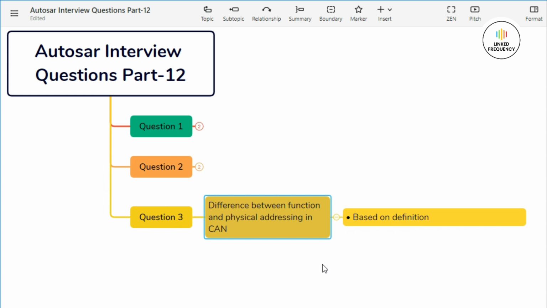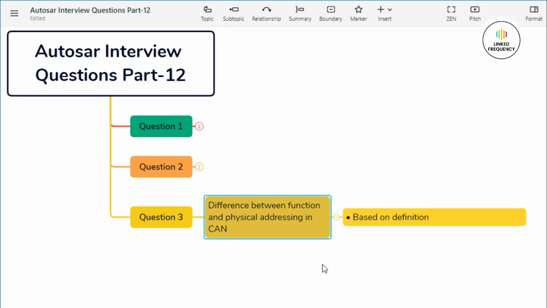Physical addressing in CAN refers to identifying nodes based on their unique physical identifiers, typically assigned by the hardware or network configuration. These identifiers are known as CAN node IDs or CAN addresses. Each node on the CAN bus has a unique node ID typically ranging from 0 to 127 for standard CAN and up to 2047 for extended CAN. This ID is used to address specific nodes for message transmission and reception. Physical addressing is essential for direct targeting specific nodes on the bus based on their assigned IDs, thus enabling point-to-point communication and message filtering based on recipient node.